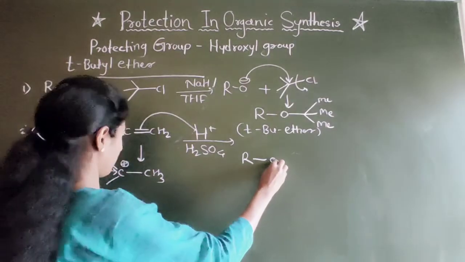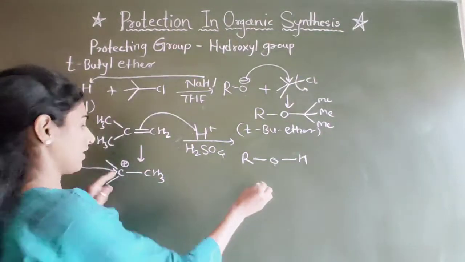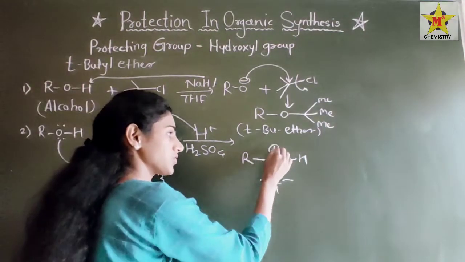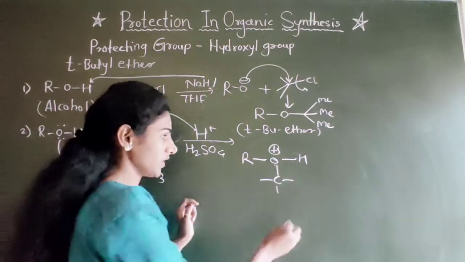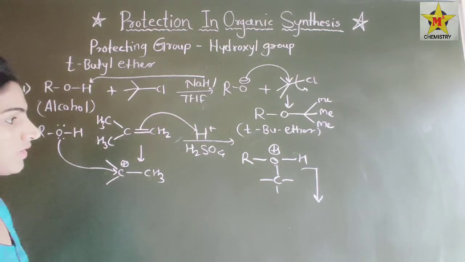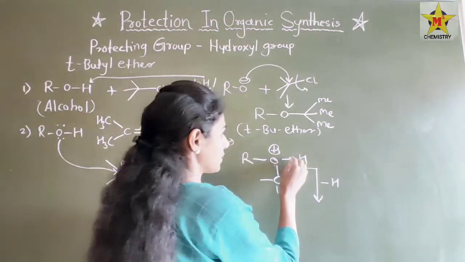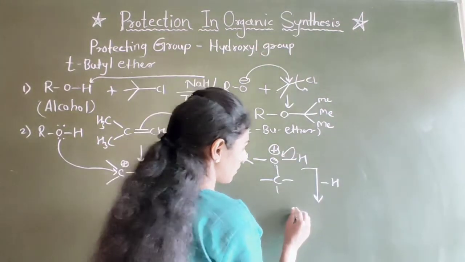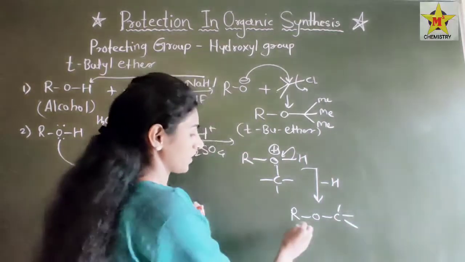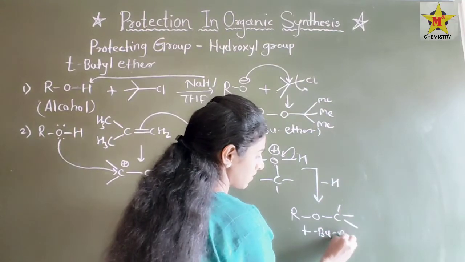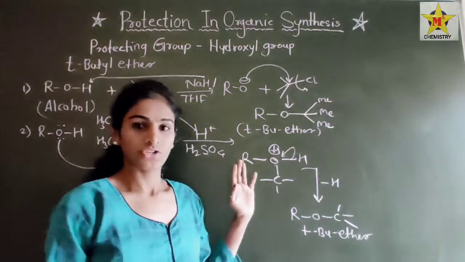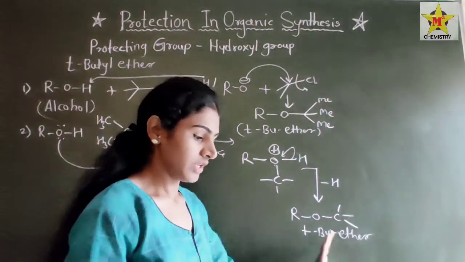ROH and this carbocation with CH3. Okay, so here is the formation of a positive charge again. Then by removing H plus, this charge will get stabilized and it will become RO-tertiary butyl ether. This is the second way to protect alcohol as tertiary butyl ether.